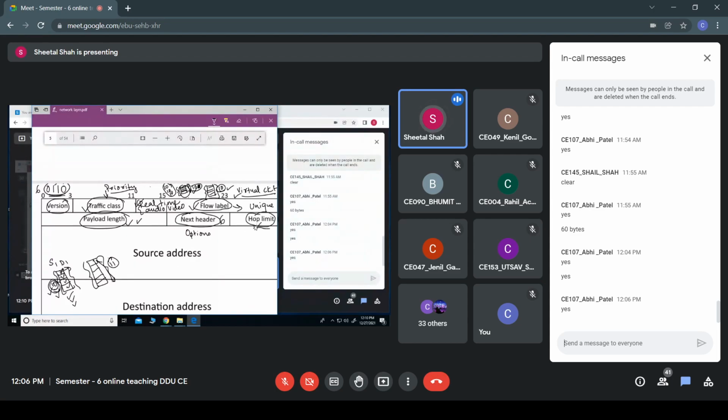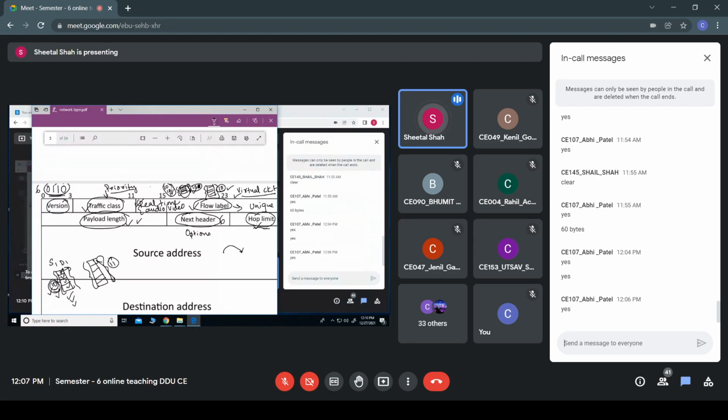Why do we include this hop limit? What do you mean by hop? When the packet is moved from one router to the next neighboring router, that is known as a hop. I mean, it is jumping.